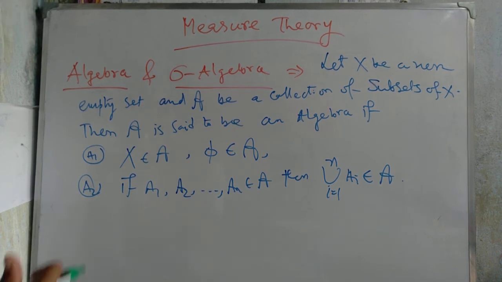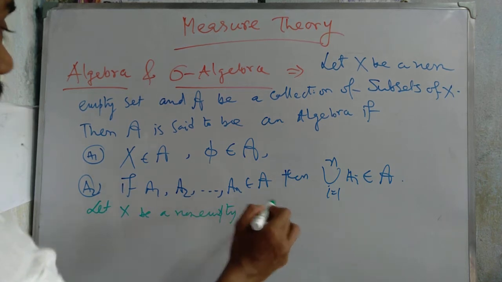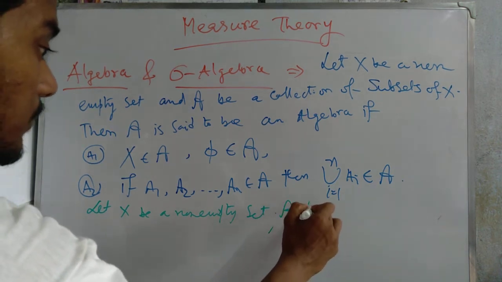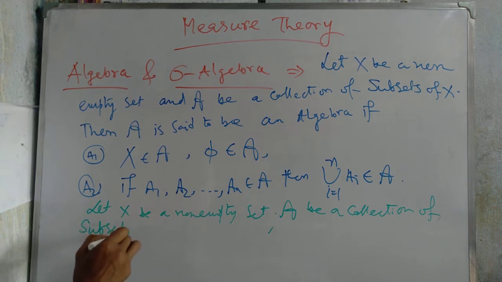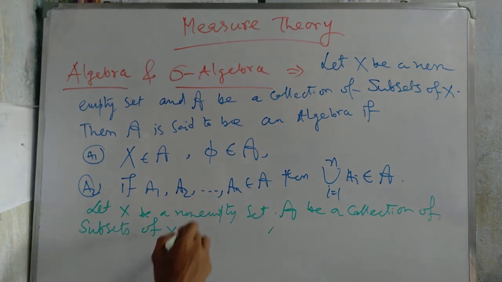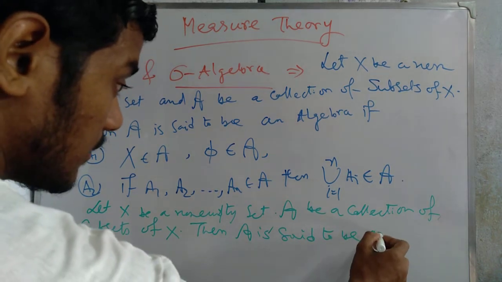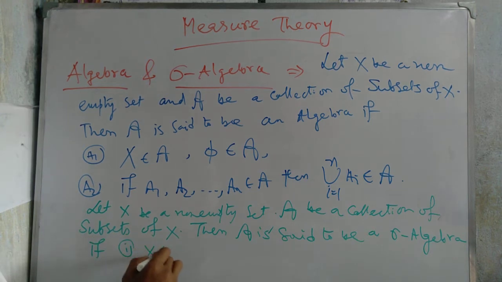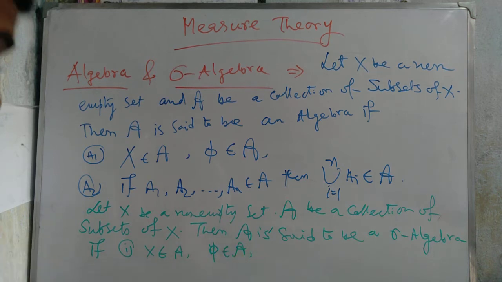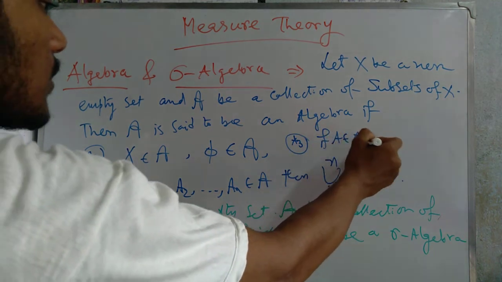Now we discuss sigma algebra. Let X be a non-empty set, and let script A be a collection of subsets of X. Then script A is said to be a sigma algebra if, first, X belongs to script A and phi belongs to script A; and second, if A belongs to script A, then A complement belongs to script A.